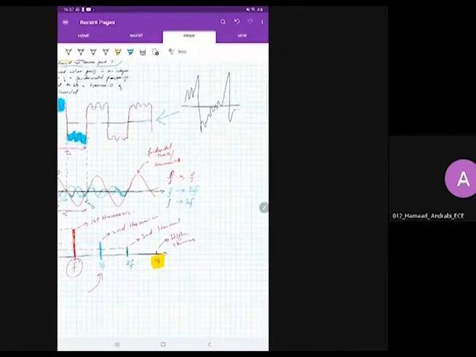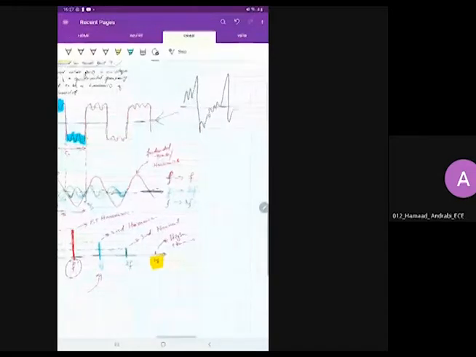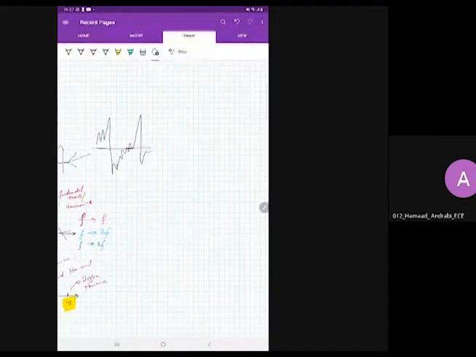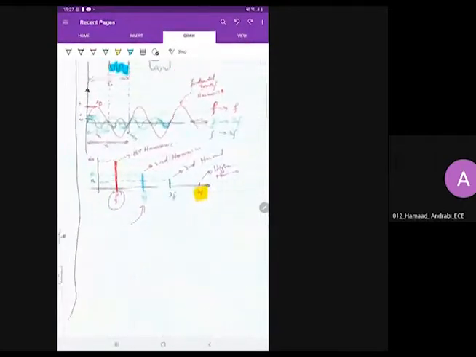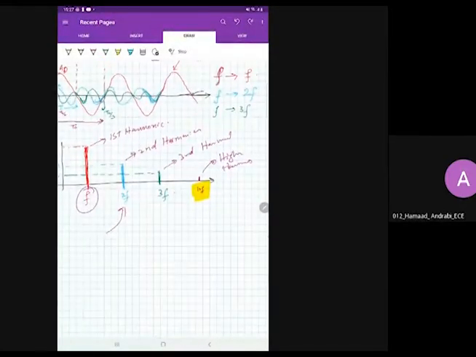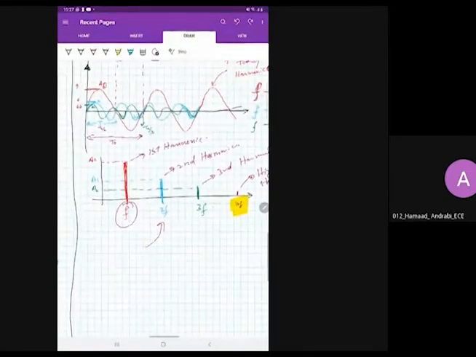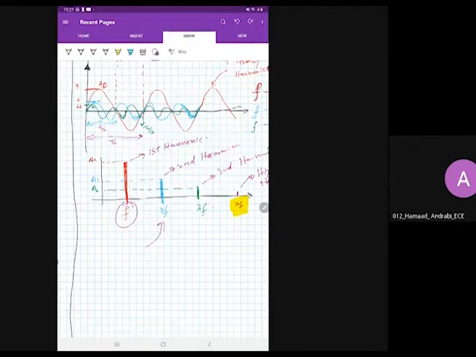But it is always wise that in communication we say that we can neglect higher harmonics. Sometimes in communication we say we can neglect higher harmonics. Why do we neglect higher harmonics? Because their impact in the signal is negligible. Why? Because their amplitude is very small. Although there is some frequency component, lekin their amplitude is very small. So the overall impact on the composite signal is small.